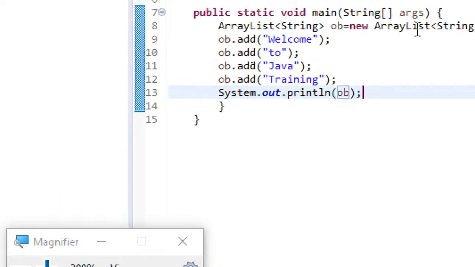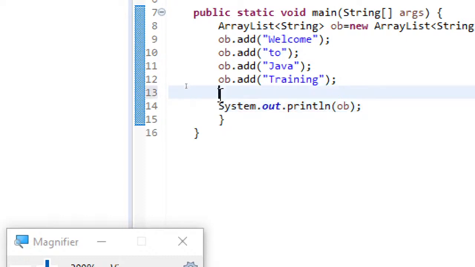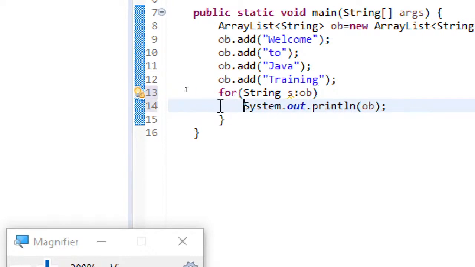If you are going to directly display as an array list like this, the other way of doing it is you can even use a for each loop. So this is how you will be using a for each loop. Suppose I'm saying String s colon, I want it to navigate over this array list object, and then here instead of saying ob, you can just write s. So this you are going to get one at a time.